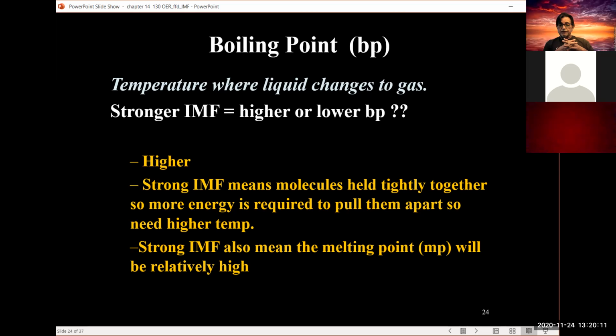Again, because the molecules are holding on to each other much more strongly. And the same is true for the melting point. That is the temperature at which they go from a solid to a liquid. If there's strong IMF, we're going to have a higher melting point and a higher boiling point.